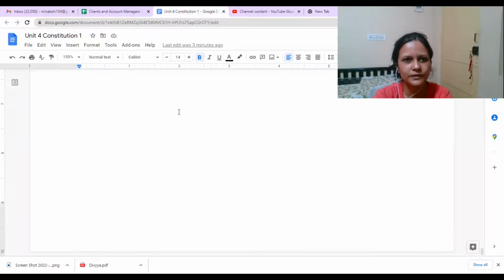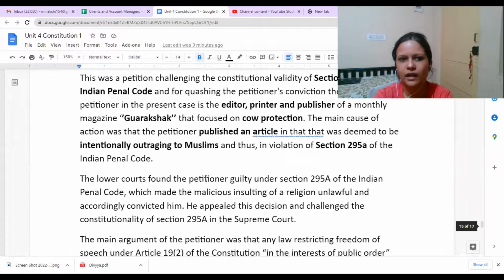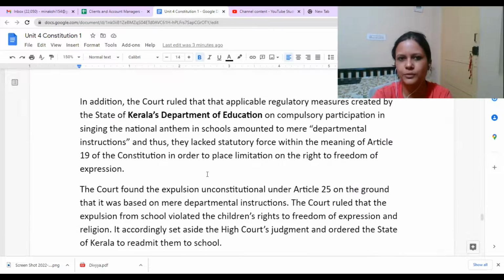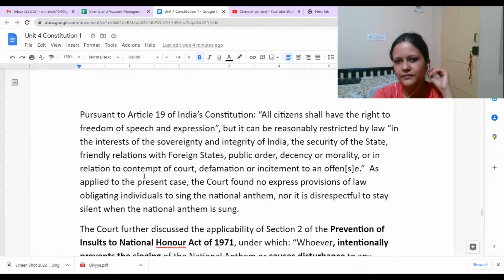Okay, ma'am. But these are the main ones, ma'am. You cannot say these are the mains, because it's Unit 4. Again, from Unit 3, features of the constitution is very important. Constitutionalism is important. Fundamental rights, Article 21 and all, are important. So there are many. Constitution is a very important subject anyway, right? And Part 3 is very important. Yeah, ma'am.